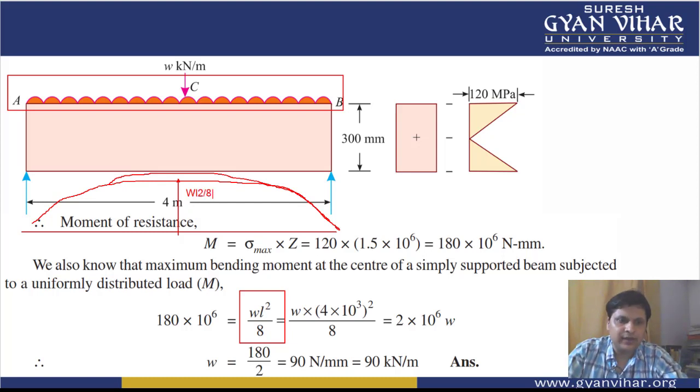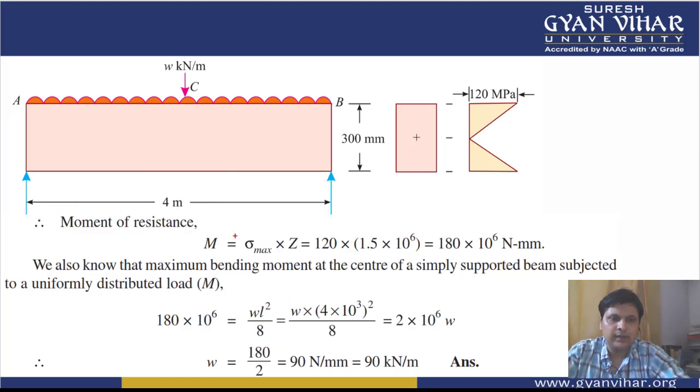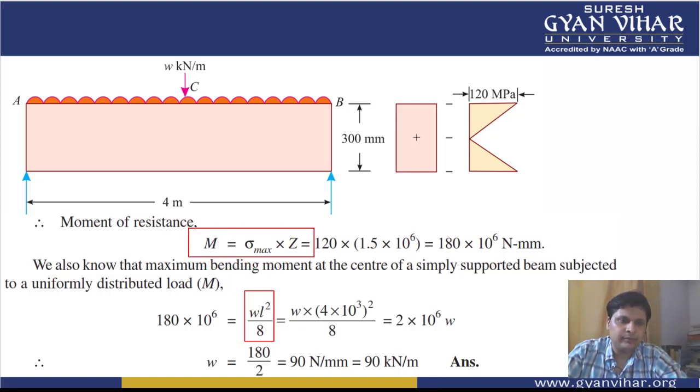This is the value which you get when a beam is loaded with a UDL across the whole of its section. So students, if this is the bending moment, WL square by 8, and also by the formula of bending stress, we know that the moment of resistance, which is developed due to this bending moment, is equal to the maximum stress into the section modulus Z.